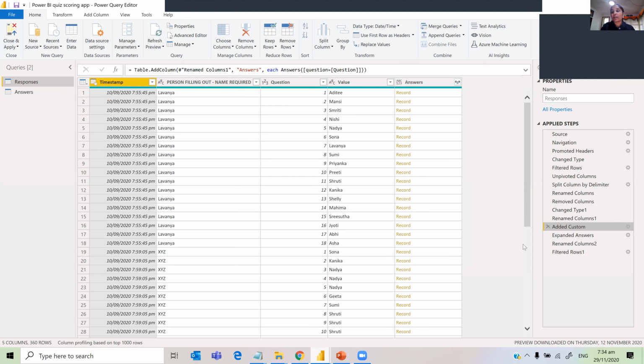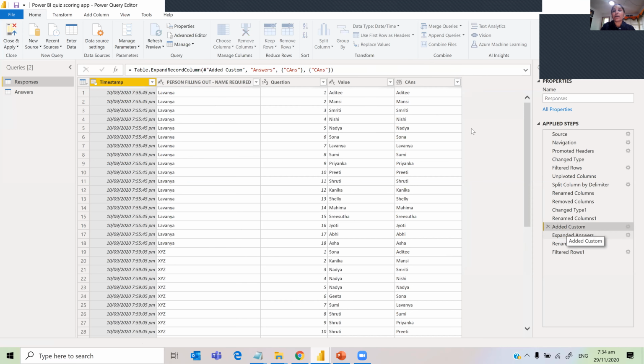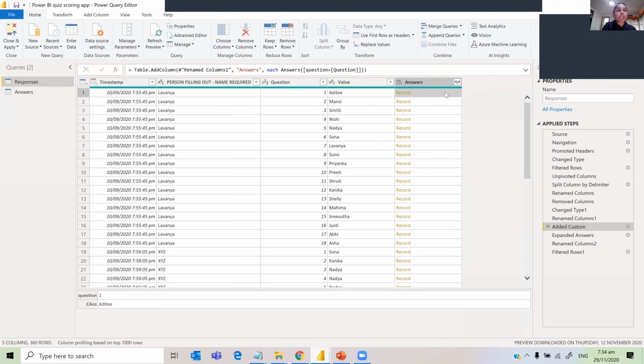So that's what I have done, and that comes up as a record. I'm getting the whole record into the same row. If you click on the outside of the record, you can see the whole table as a record, the row of the whole table. So question 1, answer is Aditi. Once you get that, it is like a link, so you can expand this.